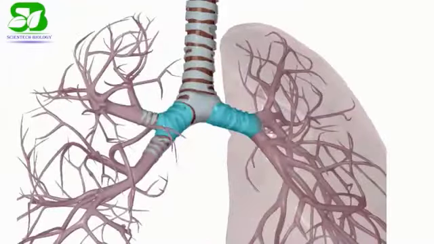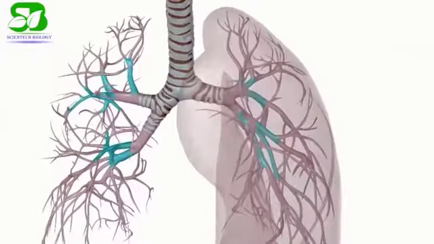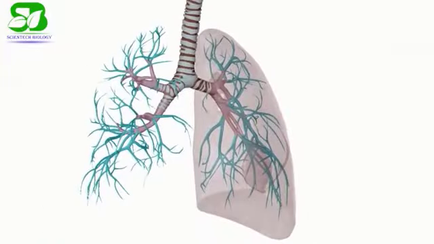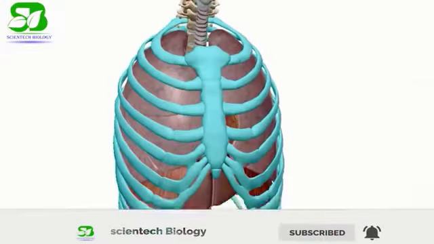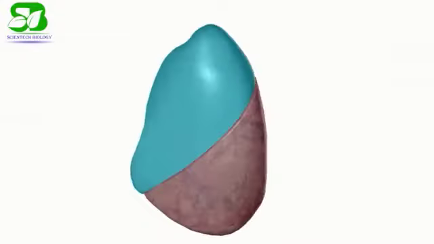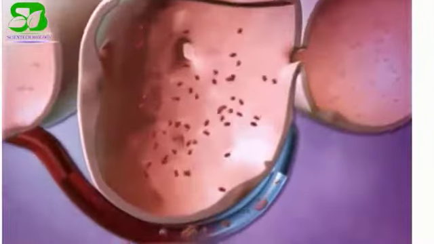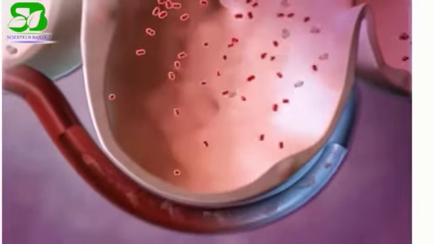The bronchi are the air passages into the lung that begin at the end of the trachea. There are two bronchi, one for each lung. The bronchi divide and redivide to form bronchioles. There are two lungs in the human body, which are located inside the thoracic cage. The right lung is bigger than the left. The right lung has 3 lobes and the left has 2. There are hundreds of millions of alveoli inside each lung. These alveoli are air sacs surrounded by a network of blood vessels that provide space for gaseous exchange.